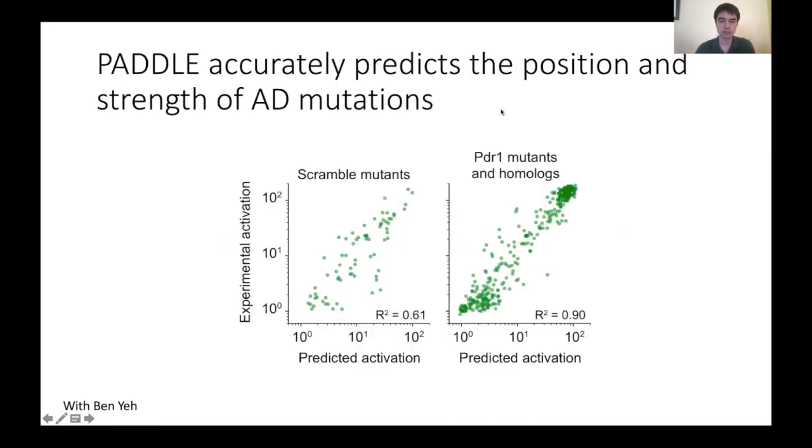PADDLE is not only able to predict the position and strength of wild type sequences, but it can also predict the effect of mutations. We tested it on these scrambled sequences, which are a difficult prediction task because they have very similar amino acid composition. And PADDLE is able to distinguish which ones activate and which ones don't. We also took a single known activation domain and tested a whole bunch of different mutant sequences and homologs of it, and PADDLE was able to very accurately predict the effect of these mutations on this known activation domain.